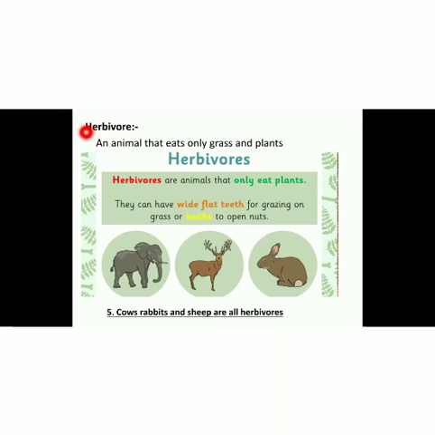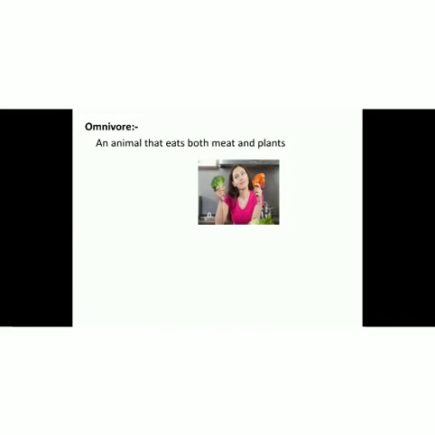Herbivore. Now see, herb means plants, so an animal that eats only grass and plants is known as herbivore. They can have wide flat teeth for grazing on grass or beaks to open nuts. And the sentence given on page number 28 in this regard is, cows, rabbits and sheep are all herbivores because they eat only and only grass and plants. So my dear students, we learnt about carnivore and herbivore. Carnivores are the ones which eat only meat, and herbivores are the ones which only eat plants.